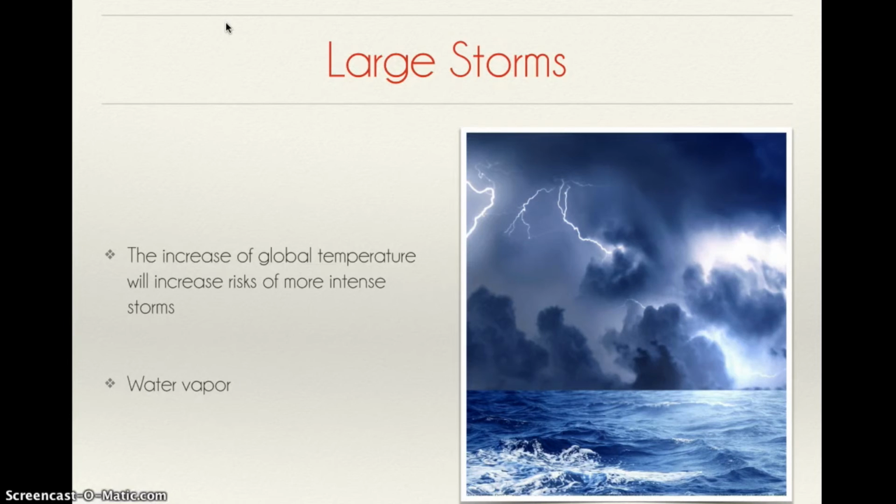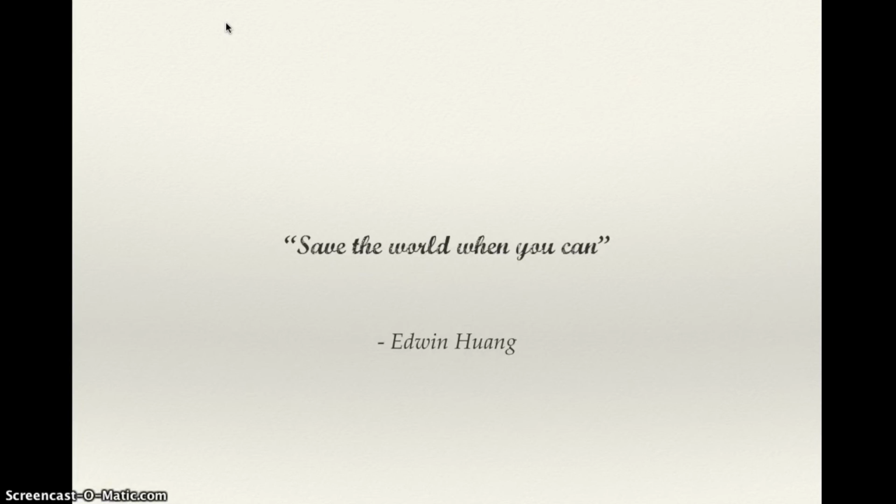Water vapor is the fuel of large storms. With a warmer temperature, there will be more evaporation, which means more water vapor, and this would also cause more large storms. The end.